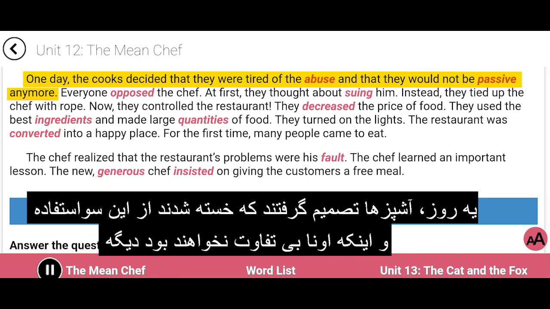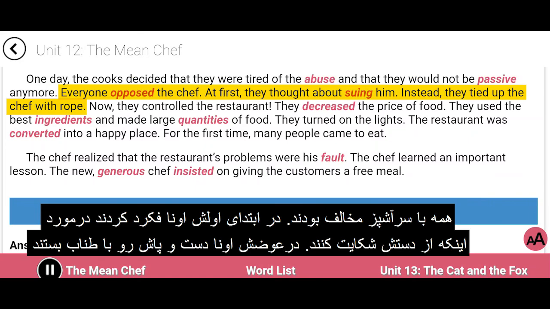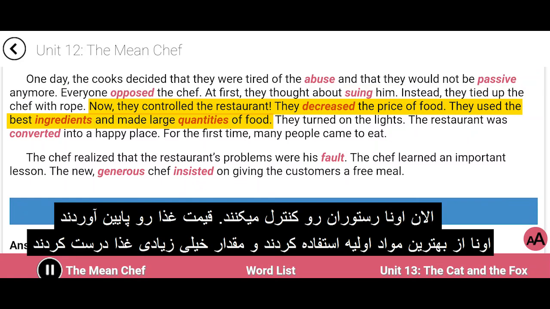One day, the cooks decided that they were tired of the abuse, and that they would not be passive anymore. Everyone opposed the chef. At first, they thought about suing him. Instead, they tied up the chef with rope. Now they controlled the restaurant.